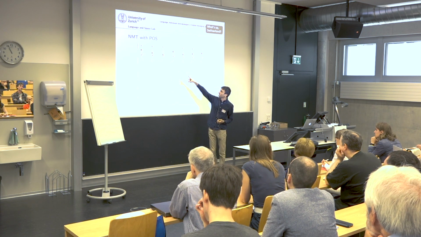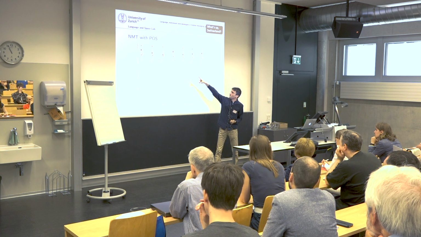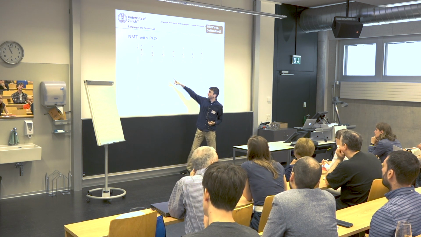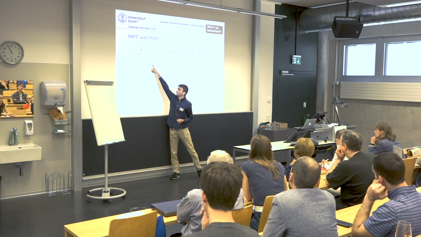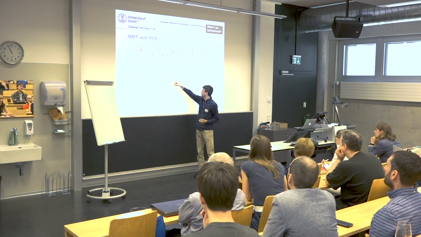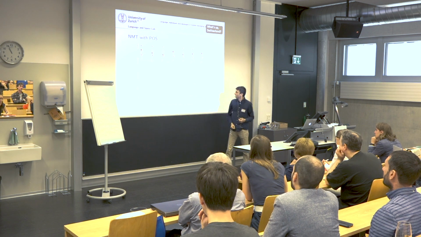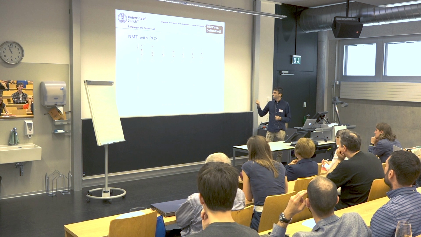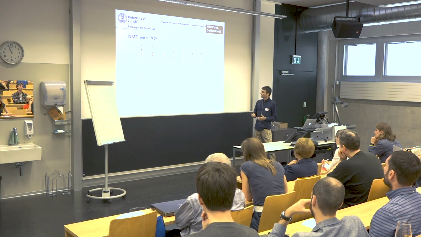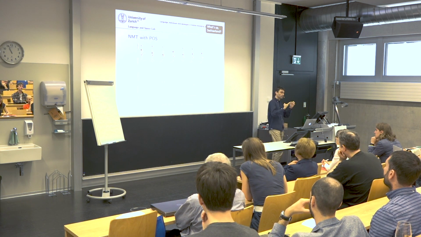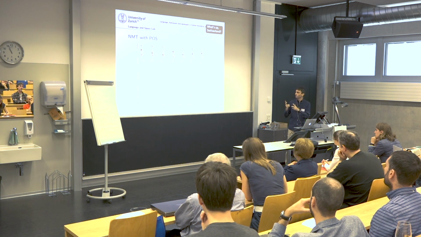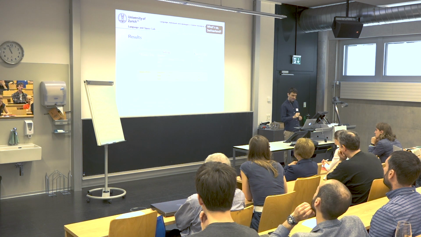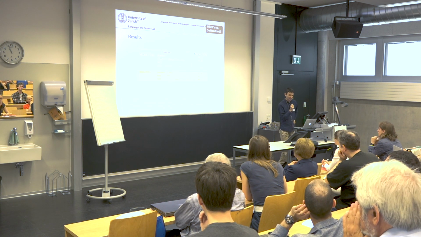And our decoder, the only difference is that each output unit is now a function not only of the current hidden state of the decoder and the context vector, but also of this vector, which is a POS embedding. So it's the vector representation of the part-of-speech tag. And when we have a sequence of two or more part-of-speech tags, then we take the average, and there we have our vector. So, results.